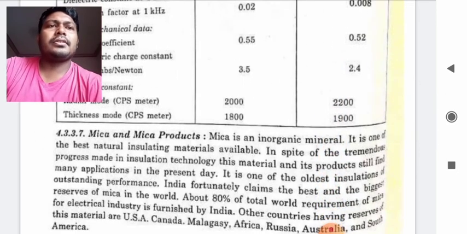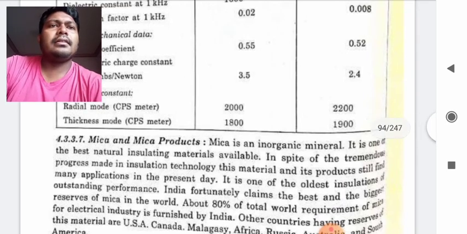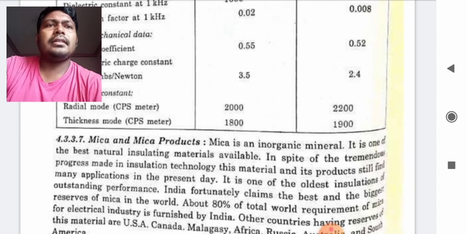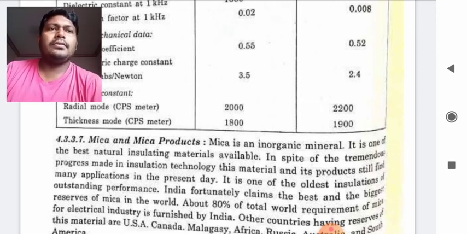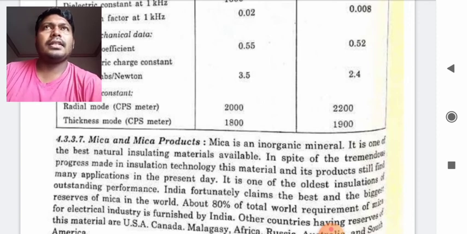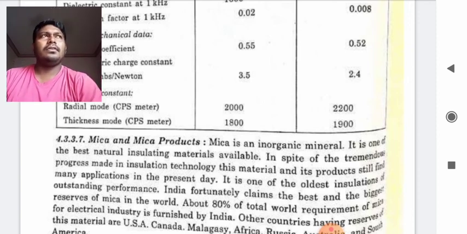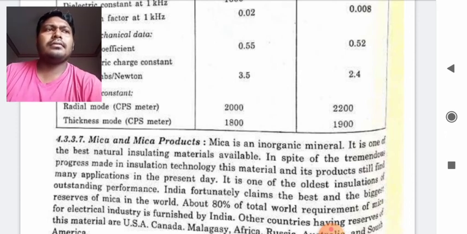Mica and mica products we will read now, students. Mica is a very important product, and it is an inorganic material. It is one of the best natural insulating materials available. In spite of tremendous progress made in insulating technology, this material and its products still find many applications in the present day. It is one of the oldest insulations of outstanding performance. That means we have not yet found its alternative. So it is till now used as it was used earlier also.